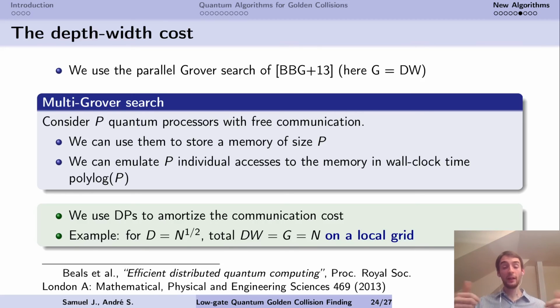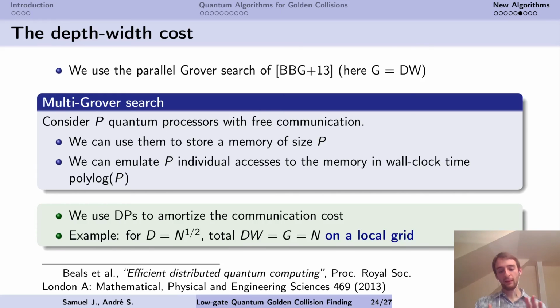And by simply communicating with each other, you can emulate p individual accesses of each processor to the whole shared memory in a time which is polylogarithmic in p. This allows a very efficient time-space trade-off for golden collision search in the Banegas et al. paper.